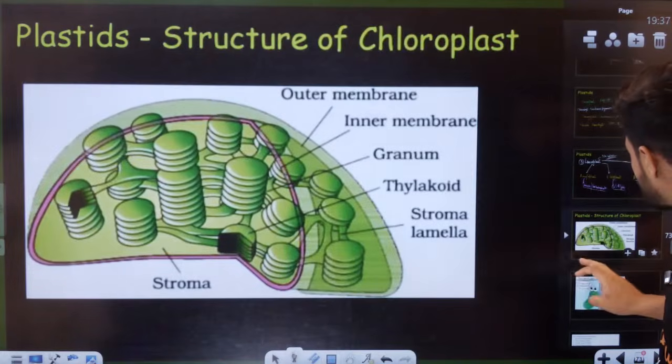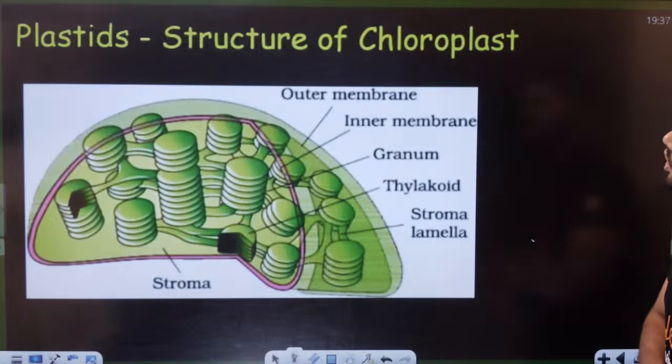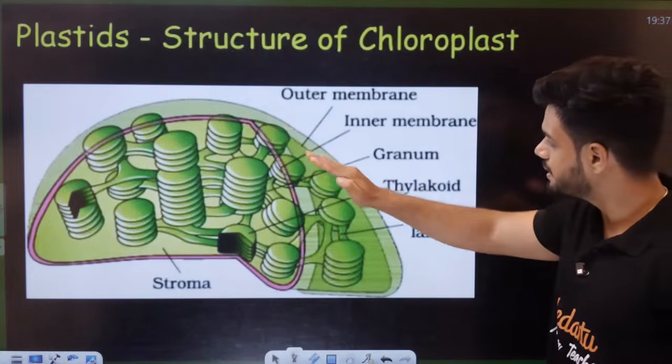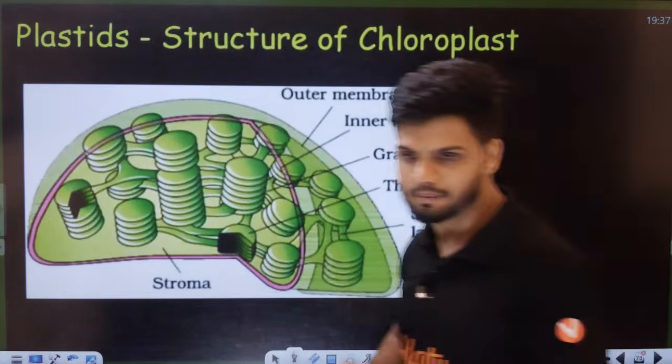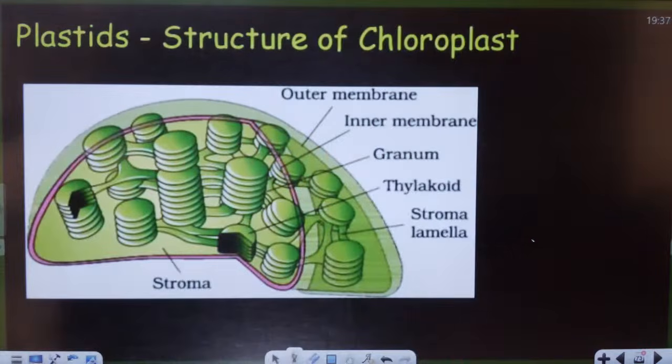So we have amyloplast, elaioplast, aleuroplast, storage of things, students. Okay. This is the structure of a chloroplast here. Outer membrane, inner membrane, students. Now, students, I'll just show you one 3D image of a chloroplast right now, and I'll teach you some little bit extra also.